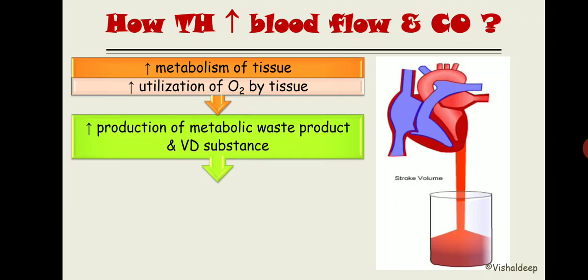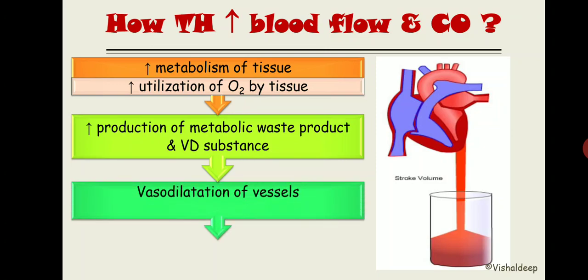You already learned this in the CVS topic. So by increased utilization of oxygen, there is more production of metabolic waste products and vasodilator substances, and this leads to vasodilatation of the blood vessels, and ultimately it leads to increased blood